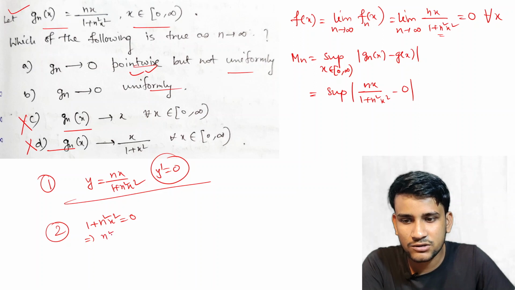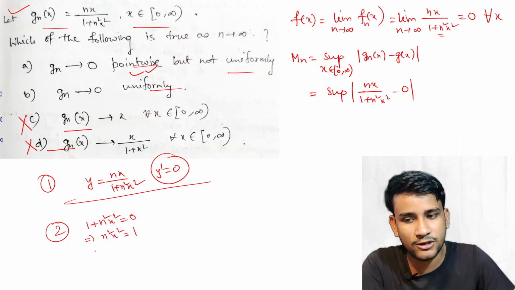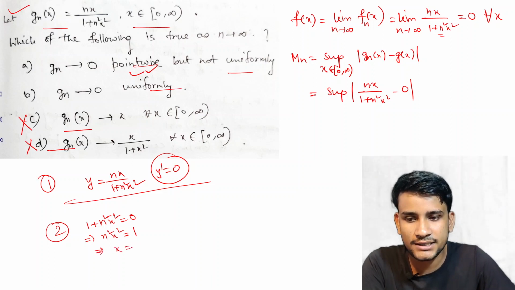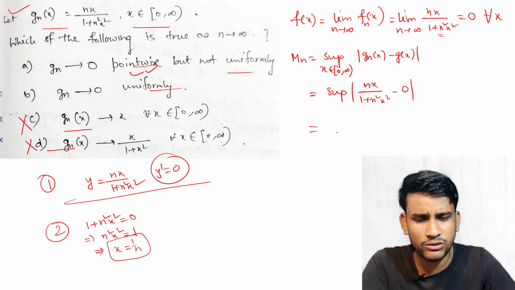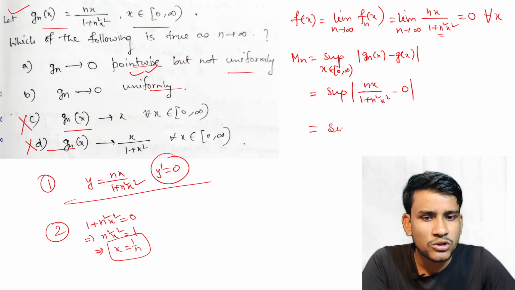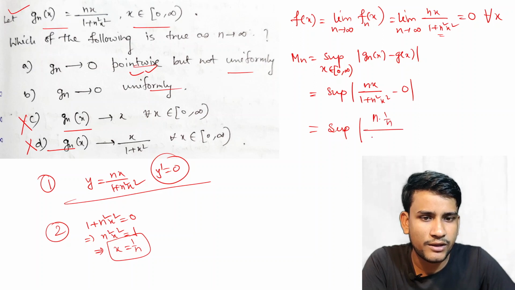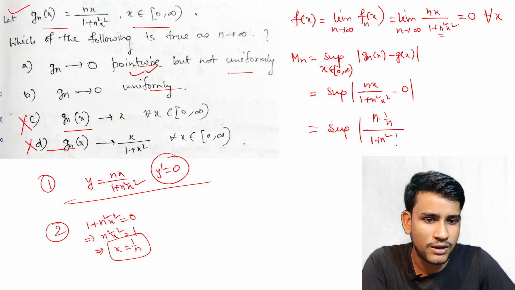This implies n square x square is equal to 1. We do not write minus 1 here, this is irrespective of sign. We just write the value. Okay, so this is x equal to, we can write, 1 by n if we take the positive sign, because this is modulus. Okay, so this is supremum at x equal to 1 by n, meaning n into 1 by n by 1 plus n square into 1 by n square.